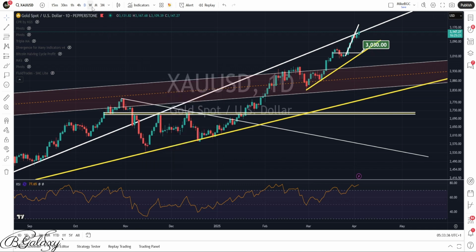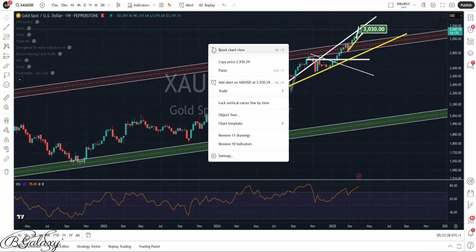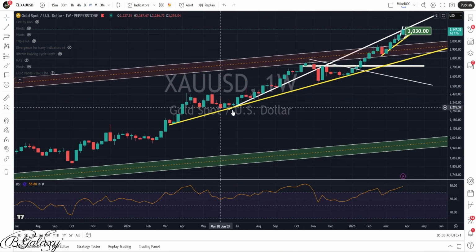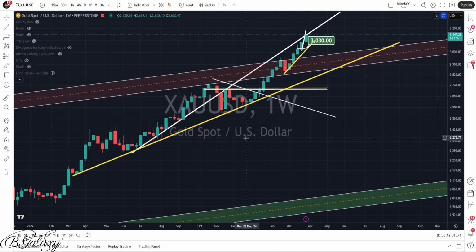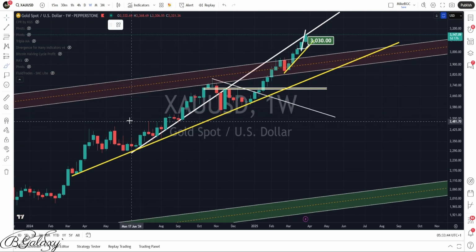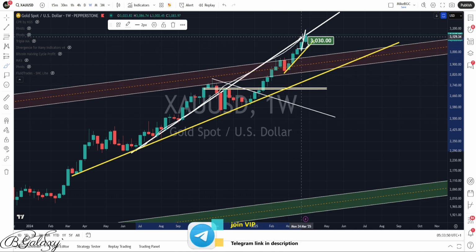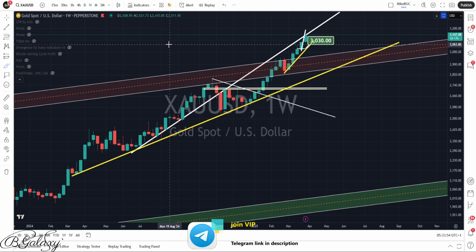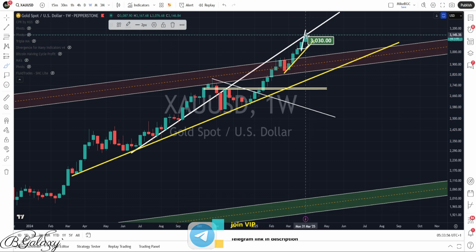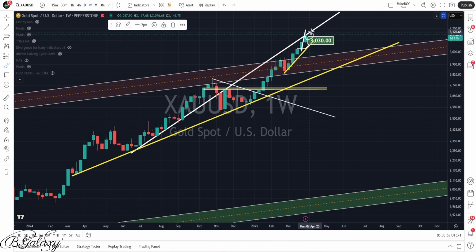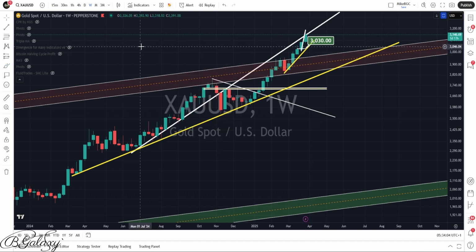If we go back to the weekly time frame, I did mention this trend line, the white one I have got in here. It might work as a strong resistance for gold. Now we are at this trend line. The week is not over yet, and if we see rejection to the downside, I'm expecting next week to get back to this trend line and we see a bigger rejection to the downside from gold.